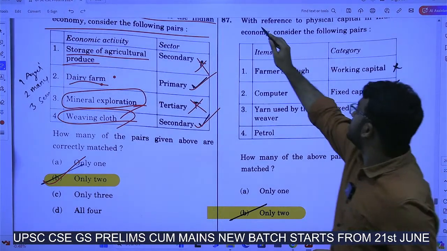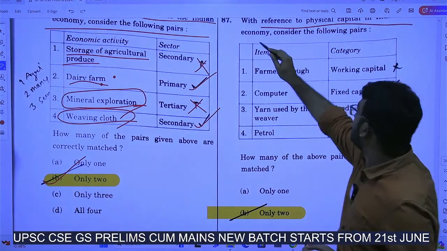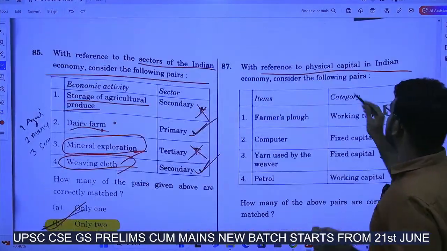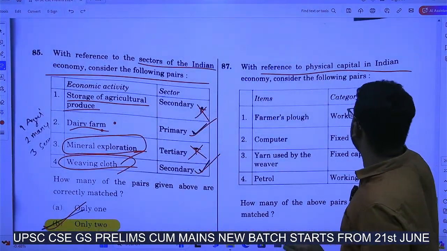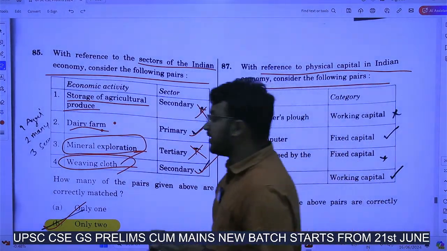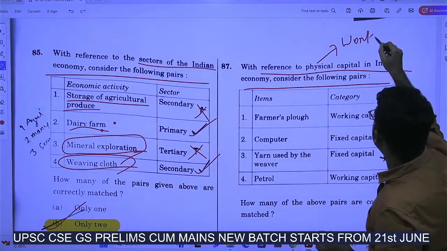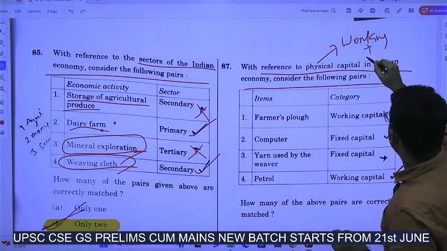Next, with reference to physical capital in the Indian economy, consider the following pairs. Physical capital means working capital and fixed capital.